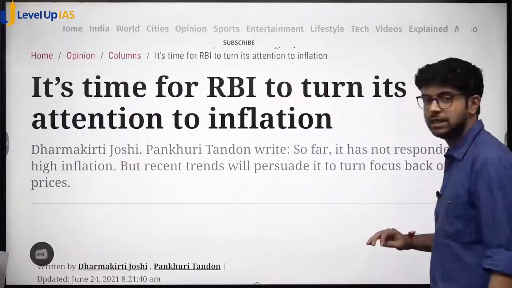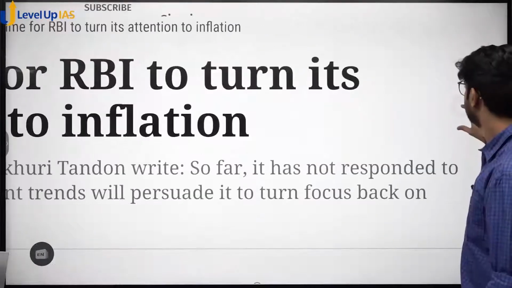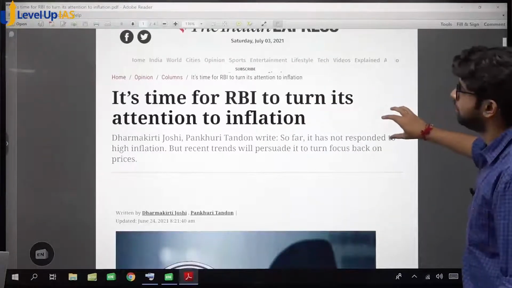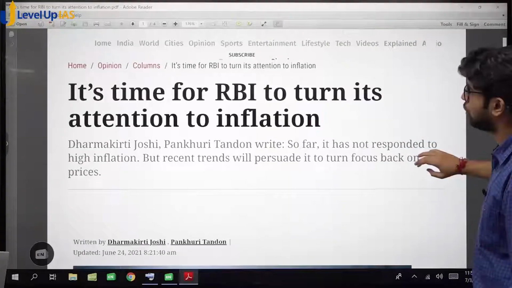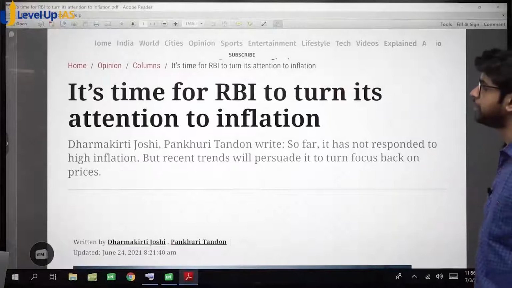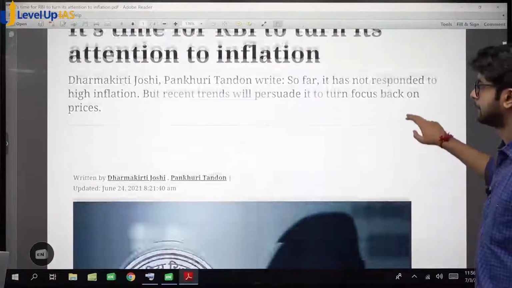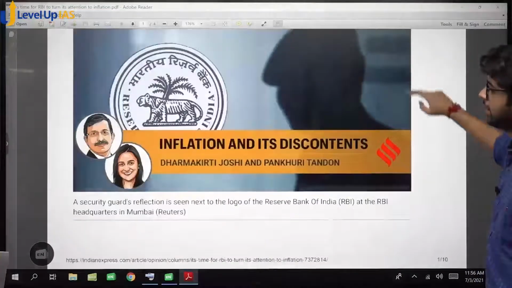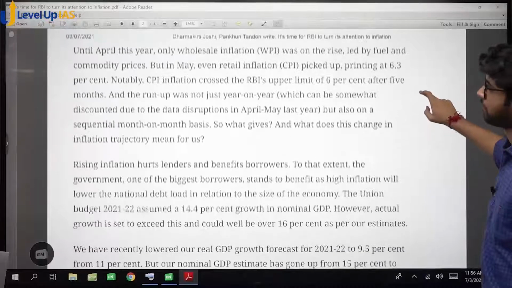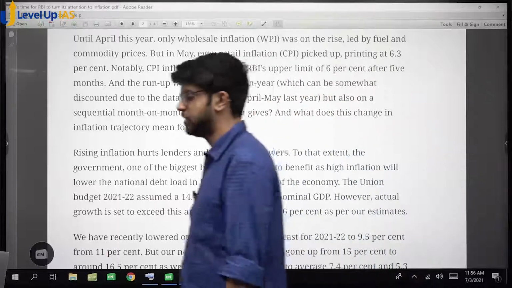You have to read. I will read it later on. You have to try to comprehend it. It's time for RBI to turn its attention to inflation. ठीक है? चलो शुरू हो जाओ. Start. Just start.